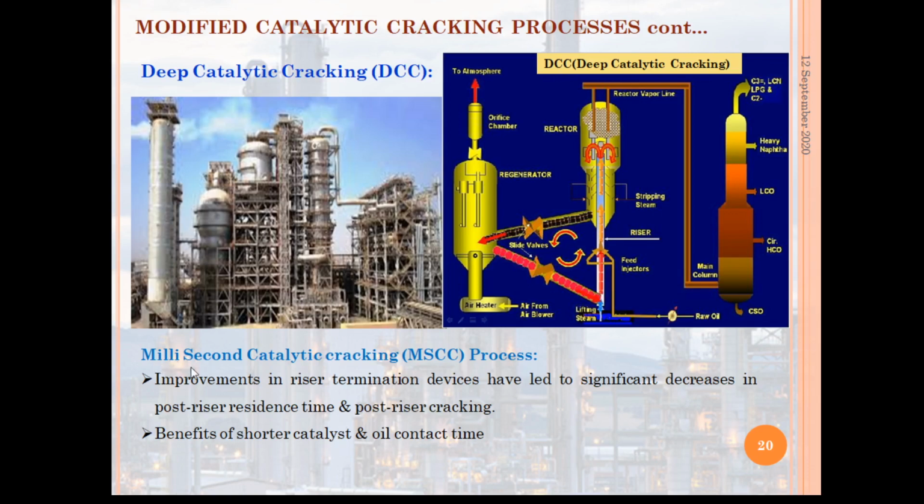As it is named millisecond catalytic cracking process, it provides a shorter catalyst and oil contact time, which gives lower dry gas yields, lower delta coke on catalyst, and more selective cracking to gasoline and light olefins.